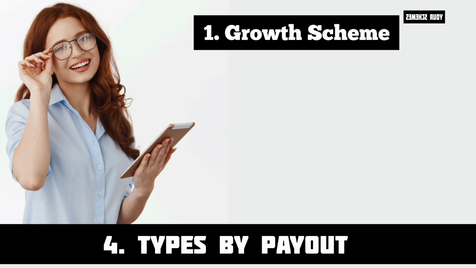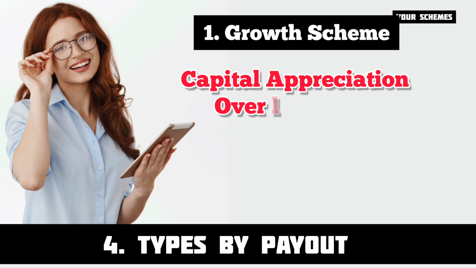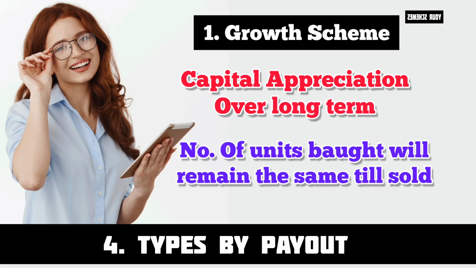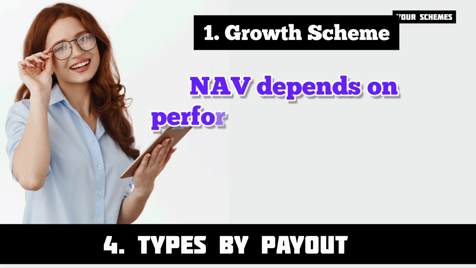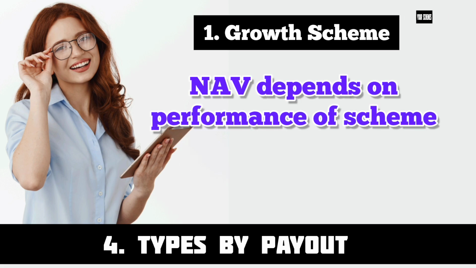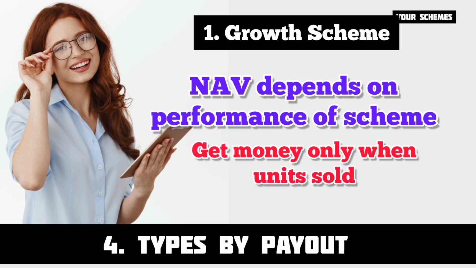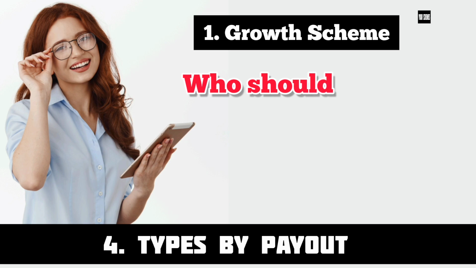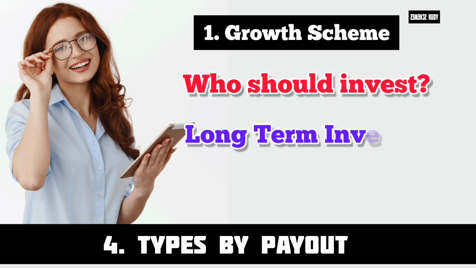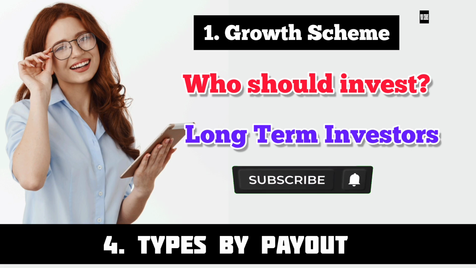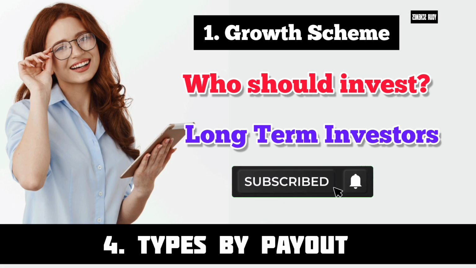Growth option aims for capital appreciation over a long time. So the number of units that you bought will remain the same till you sell them. NAV of the scheme will increase or decrease depending upon the performance of the scheme. So in this scheme, you will get your money only when you sell the units. And who should invest in this scheme? This is suitable for those who expect a growth over long term and those who are not in need of money during short term. For long term investors, growth scheme can be the best option.